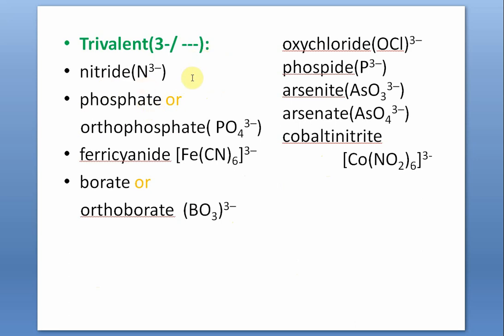Then let's go to trivalent, 3 minus. Nitride, N3 minus. Phosphate or orthophosphate, PO4 3 minus. What we call phosphate is really orthophosphate, right? Ferricyanide, [Fe(CN)6] 3 minus. Borate or orthoborate, BO3 3 minus. Oxychloride, OCl 3 minus. Phosphide, P3 minus. Arsenite, AsO3 3 minus. Arsenate, AsO4 3 minus. Cobaltinitrite, a complex ion, [Co(NO2)6] 3 minus.